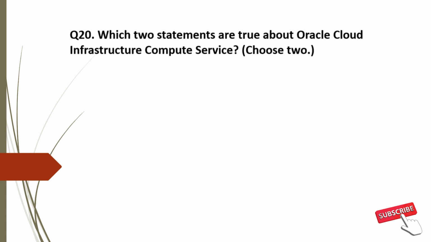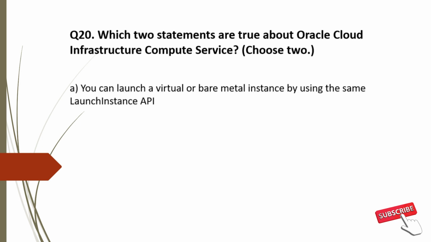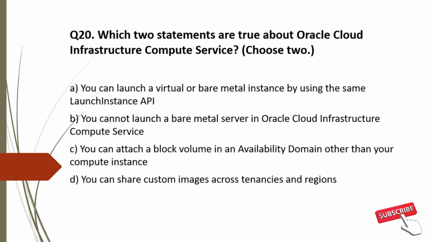Question 20. Which 2 statements are true about Oracle Cloud Infrastructure Compute Service? And the options are A. You can launch a virtual or bare metal instance by using the same launch instance API. Now analyze the options. Option A. You can launch a virtual or bare metal instance by using the same launch instance API. Yes, you can. So this is correct.